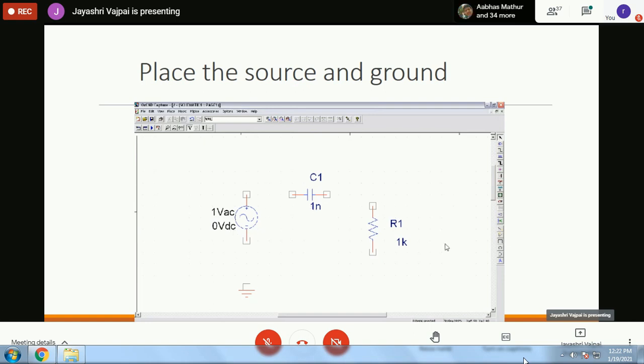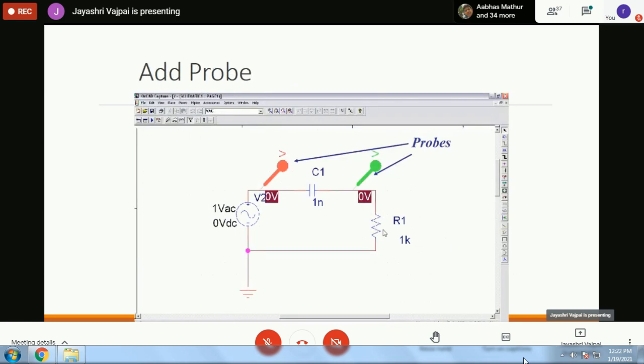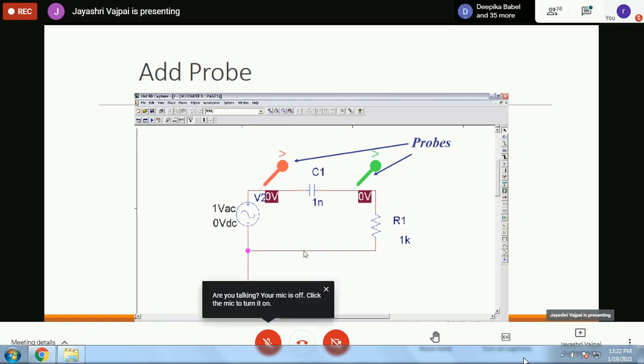Once this is done, the next part is to connect the circuit using wires. I've told you, from this menu you will have to place the wire in the circuit and connect it. Once we have connected it, remember to connect the ground also. VGround is also necessary. Every circuit needs to be grounded so that it can be properly simulated.